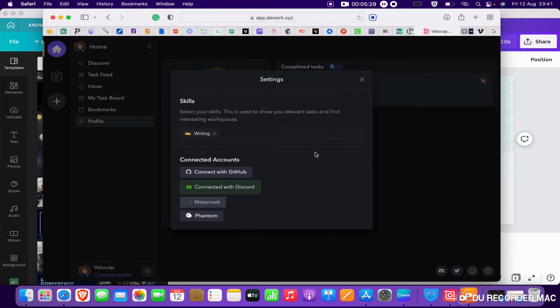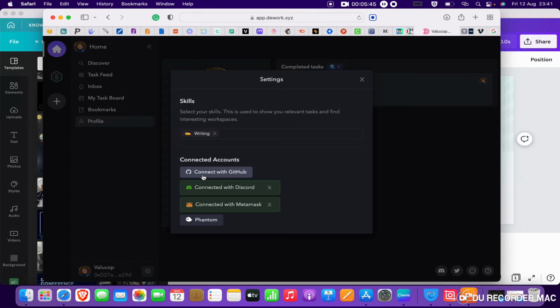So they can pay me directly to my wallet. Now I've connected my wallet, and they can pay me directly to my wallet. This is Phantom. Phantom is a wallet built on Solana. So let's connect with GitHub too.